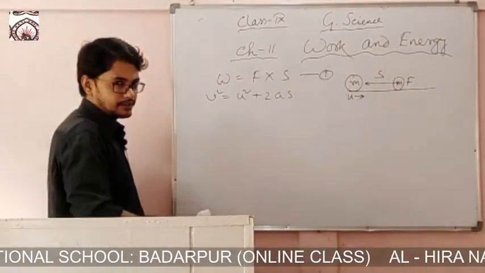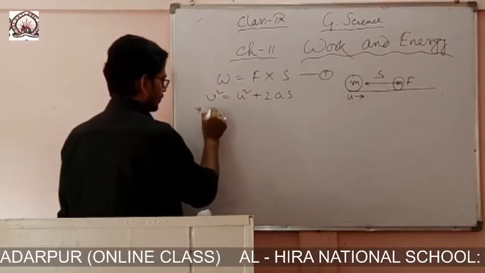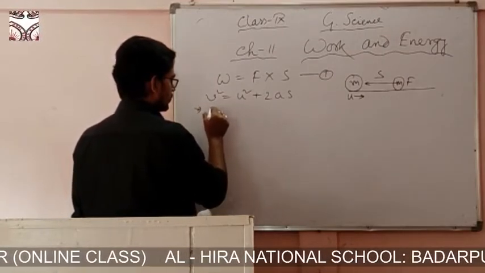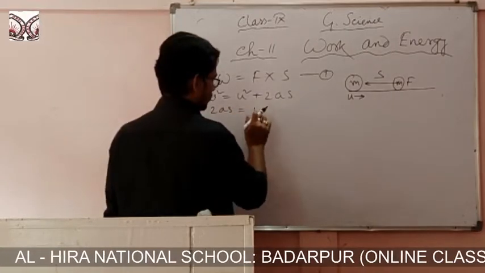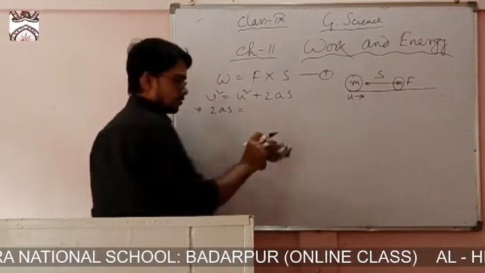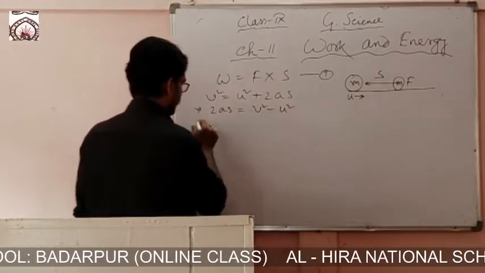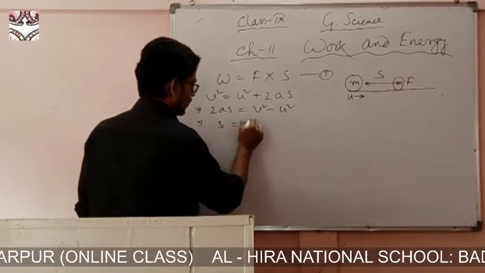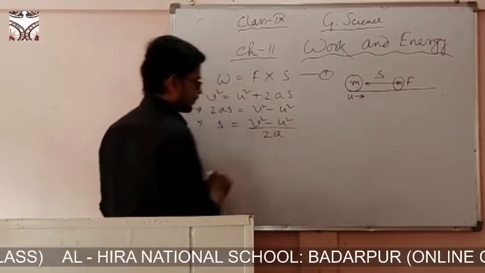This is one of the equations of motion. From this equation, we can write twice as equals v square minus u square, which implies as equals v square minus u square by twice a.